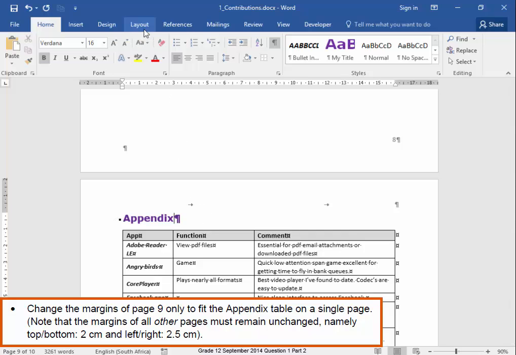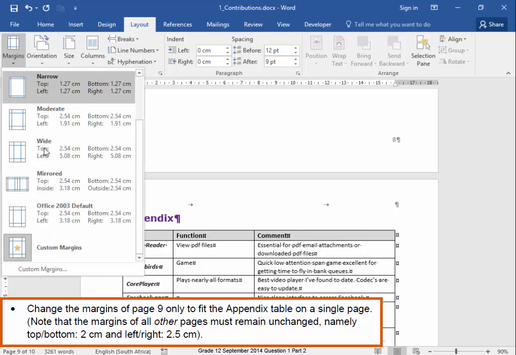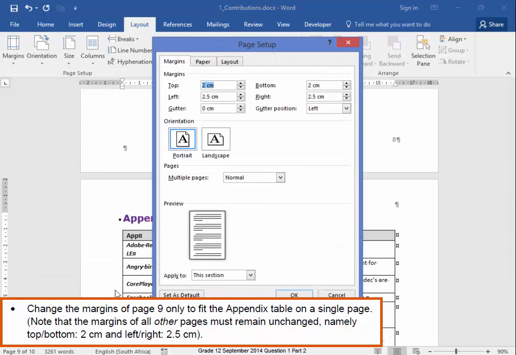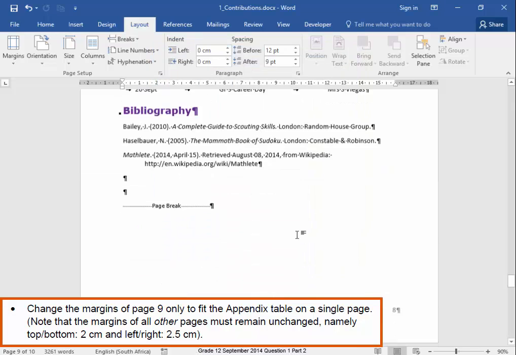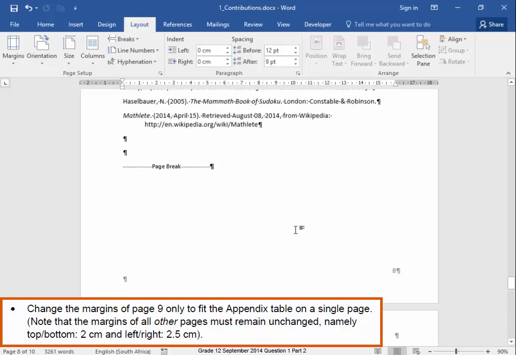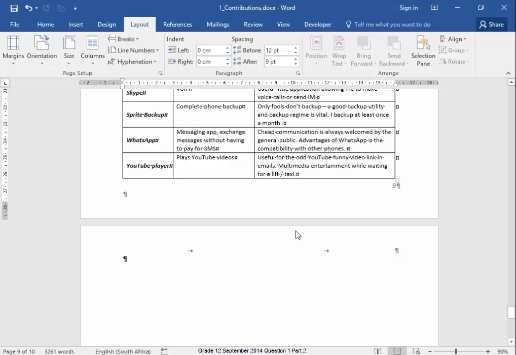I need to change the margins, layout, margins, custom margin. I'm going to make the top and the bottom margin each a centimeter, and I'm going to have it apply to this section because we're working on this section. And there is a page break there. Notice it's now on one page.